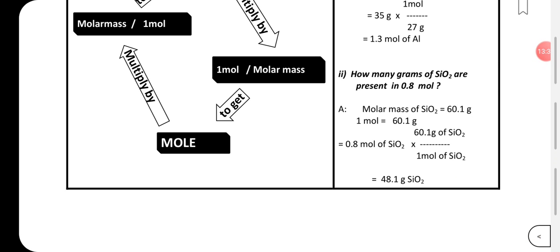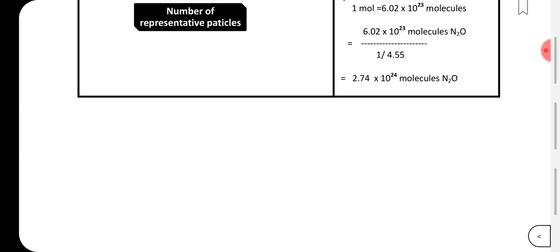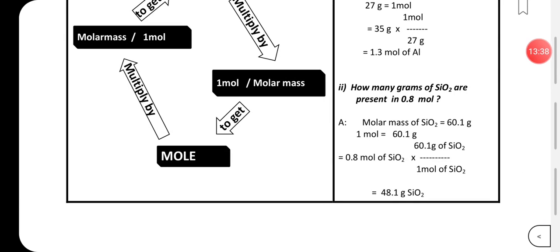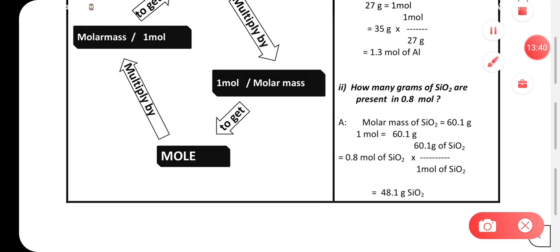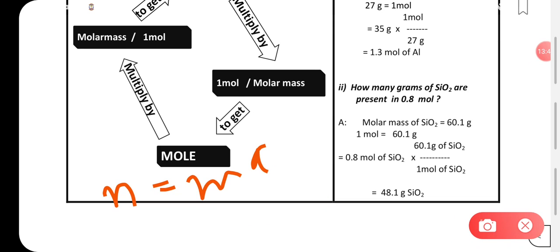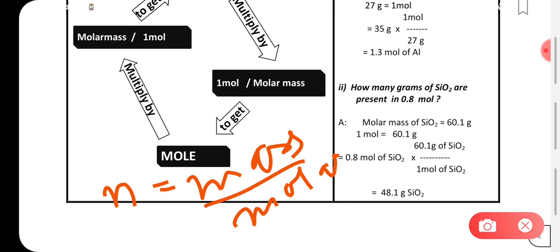In another way you can understand it: number of moles is mass upon molar mass, right? Number of moles is nothing but mass divided by the molar mass. Here what you have to find is the mass. This is the question mark, you have to calculate it.